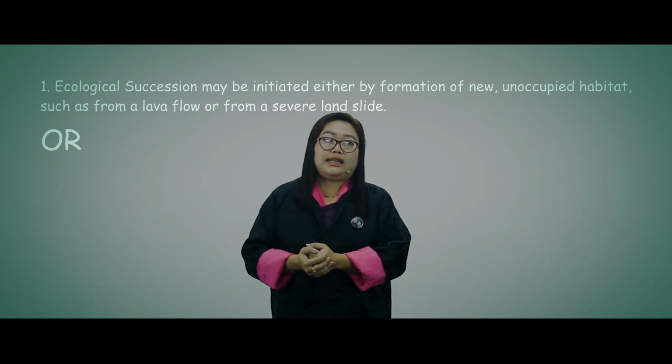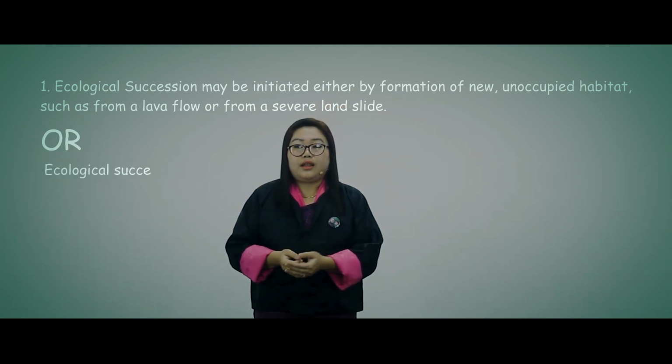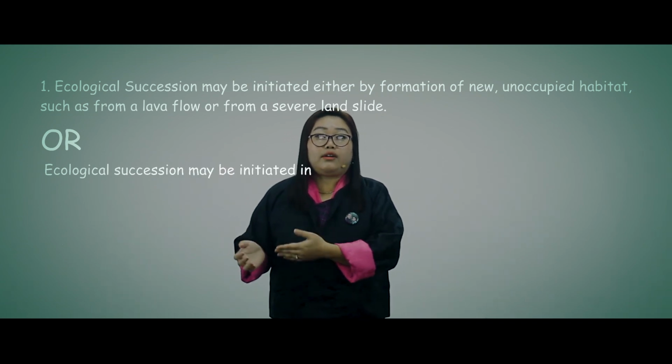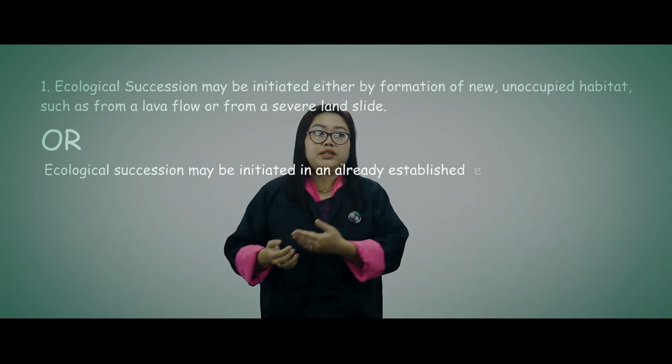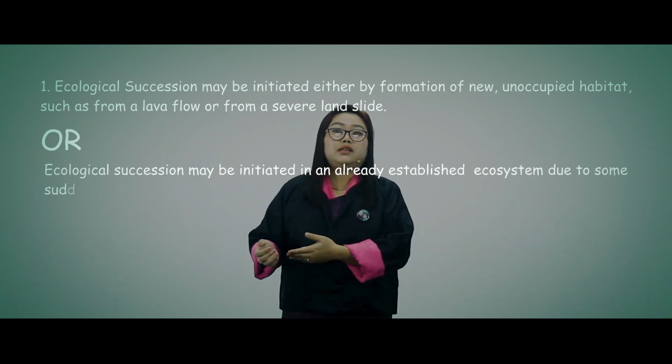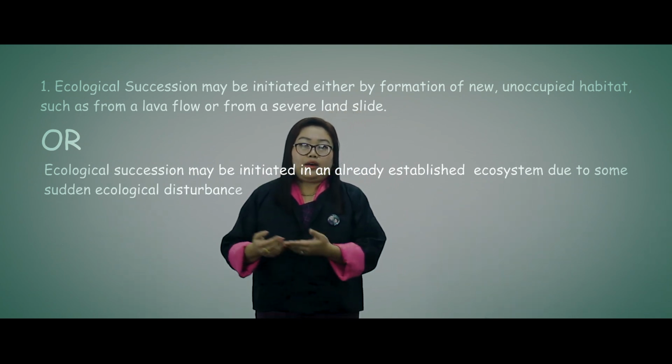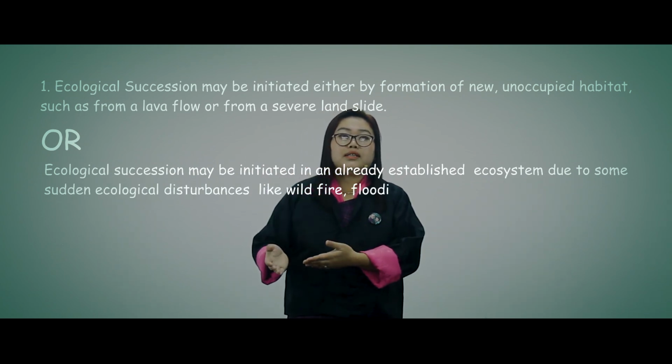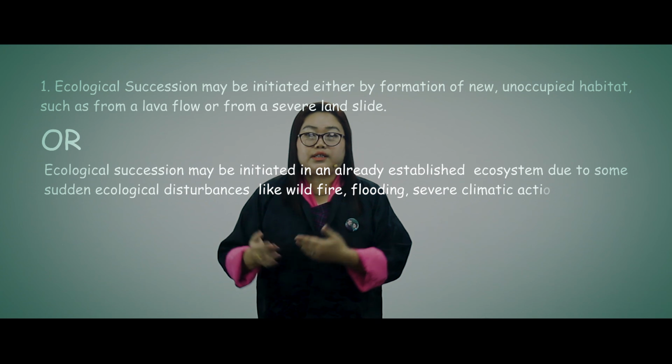Or we can also say that ecological succession may be initiated on an already established ecosystem by some sudden ecological disturbances like wildfire, severe climatic actions, flooding, etc.